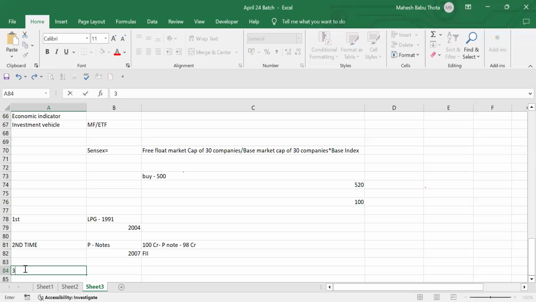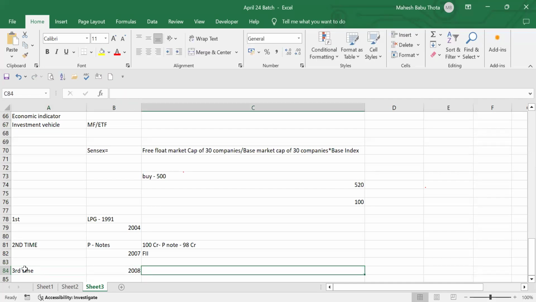And for the third time, you know about the 2008 crisis, right? The 2008 global crisis, the recession. It all happened due to the mortgage issue in the US. I'll talk about it. We have case studies, all these financial scandals, and we'll discuss everything at the end of the course. If possible, I'll discuss it; otherwise, we'll have a separate session on the scandals. Okay? So because of the 2008 global crisis, again we had a downside circuit. Not only in the Indian stock market, almost every country's stock market had this situation.